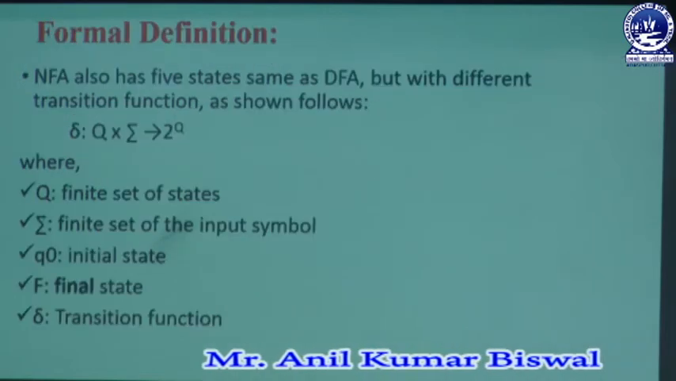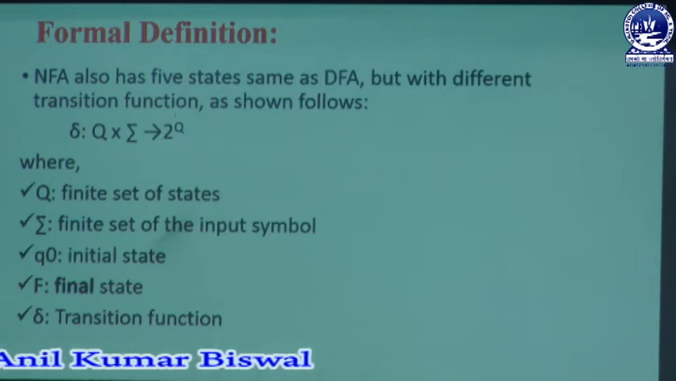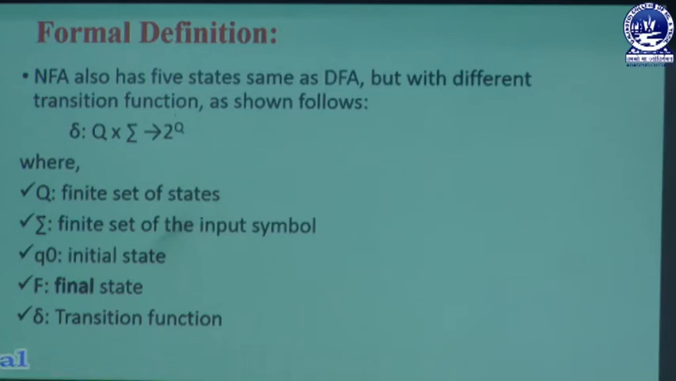Next we are going to discuss the formal definition of our NFA concept. Here the NFA also has 5 tuples, the same as the DFA. We know that DFA has 5 tuples and NFA also has 5 tuples, but with a different transition function used in the NFA concept. Here the transition function maps Q, capital Q meaning the finite set of states, multiplied with the input symbol sigma, to 2 to the power Q.